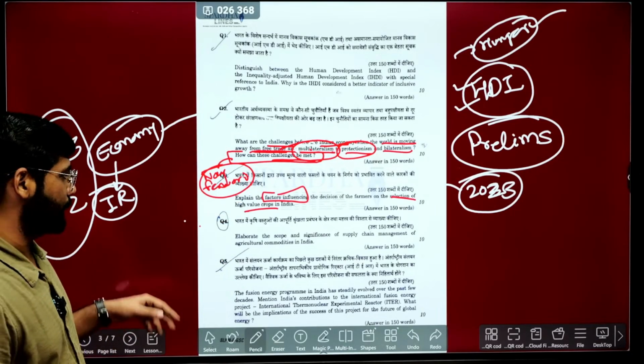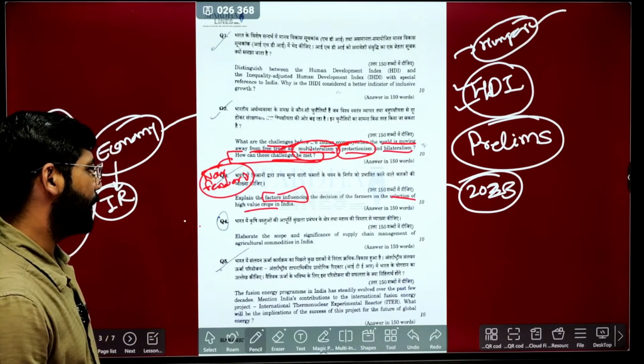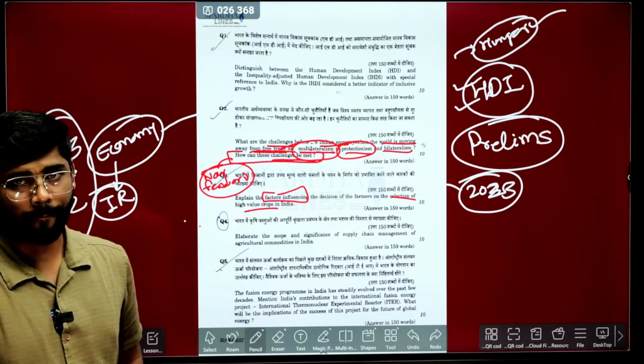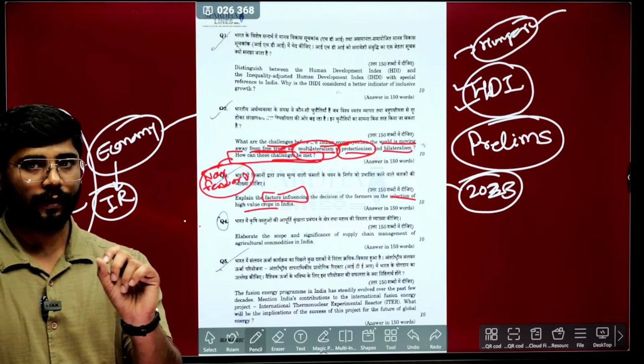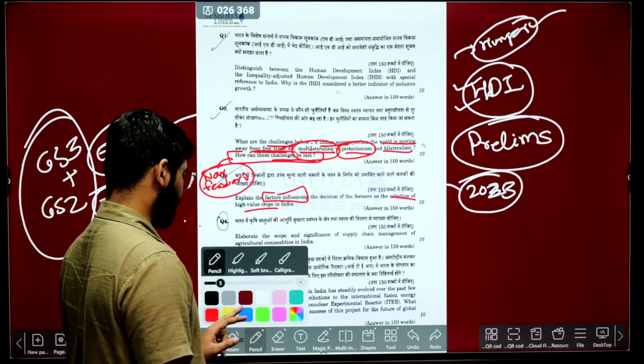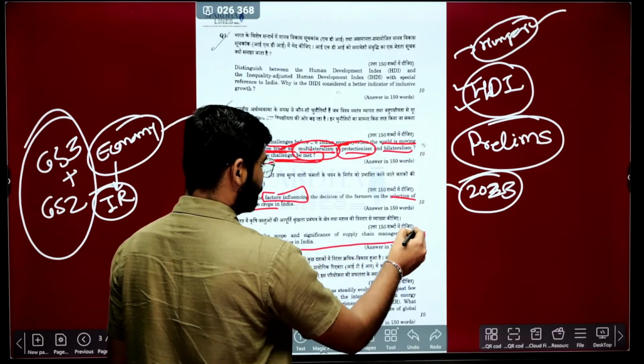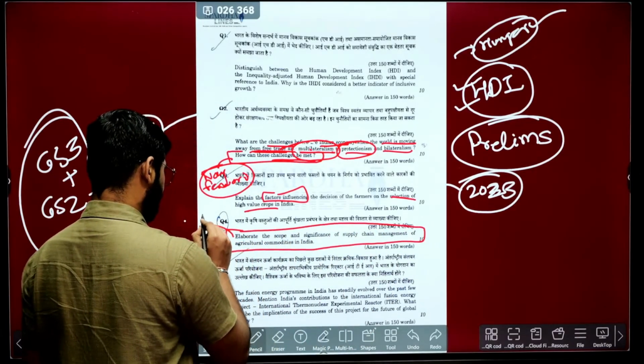the previous year questions. Next, the fourth question: elaborate the scope and significance of supply chain management of agriculture commodities in India. The same syllabus is there, it is directly copy paste. Whatever is mentioned in the syllabus, they are directly asking. So the source for this particular question is the syllabus.